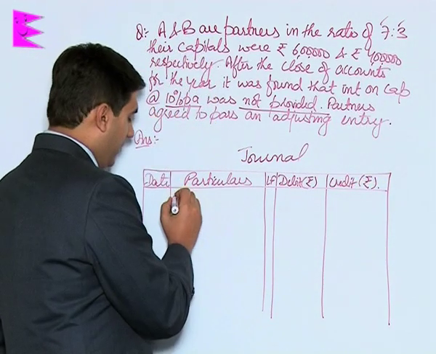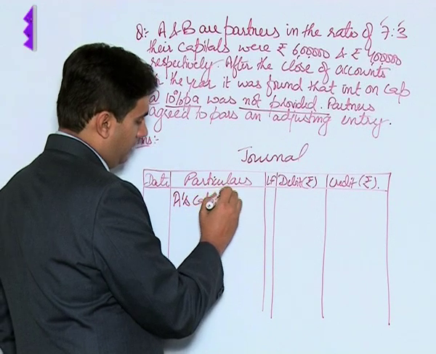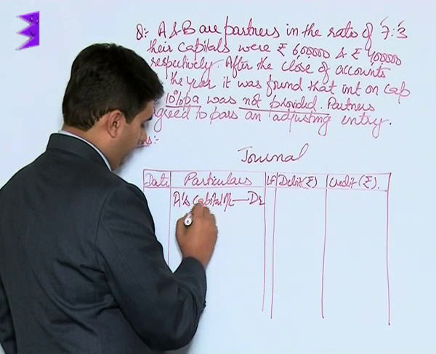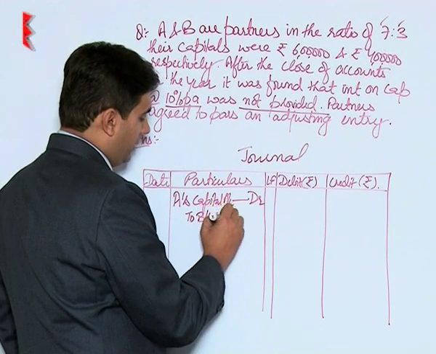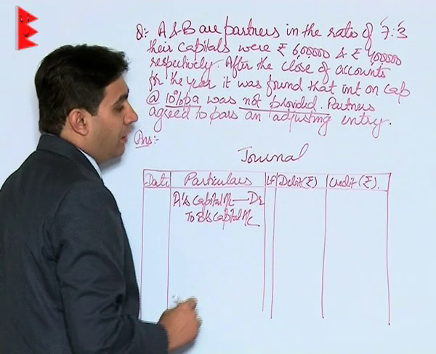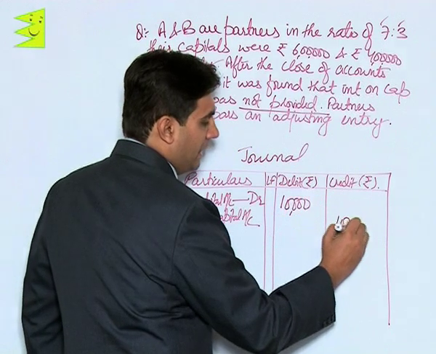So the entry would be taking from A, that means A's capital account debited to B's capital account and the amount was 10,000 as we had calculated in the table.